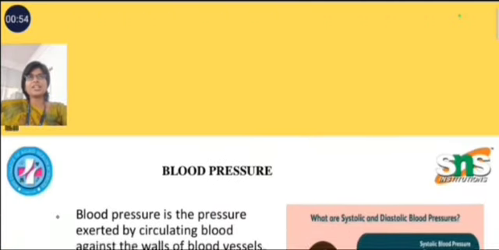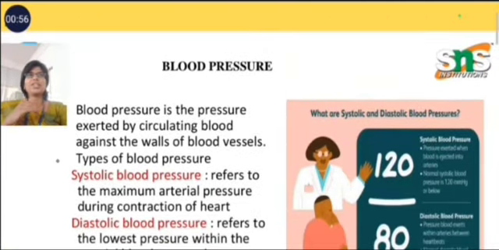Blood pressure recording is very essential in cardiac physiology, representing the pressure within the major arteries during the cardiac cycle. It is recorded as two numbers. One is systolic pressure, the higher number, which is the pressure when the heart contracts. Diastolic pressure is the lower number, the pressure at rest, between beats, in diastole. Okay, systole means contraction and diastole means relaxation.